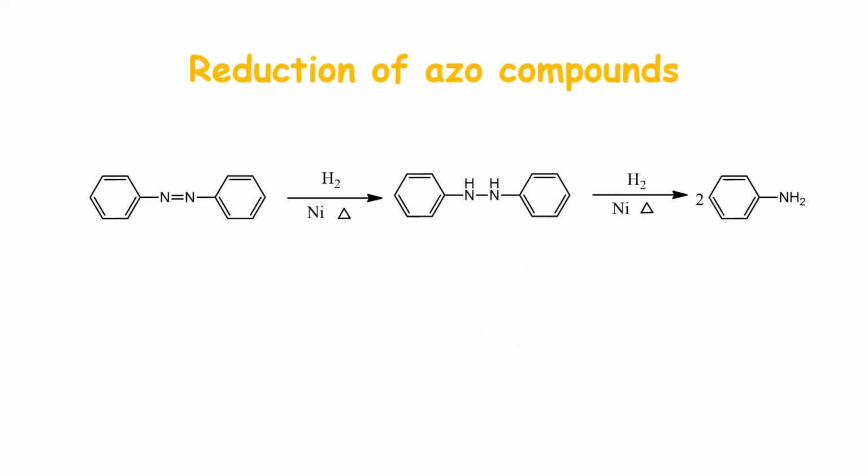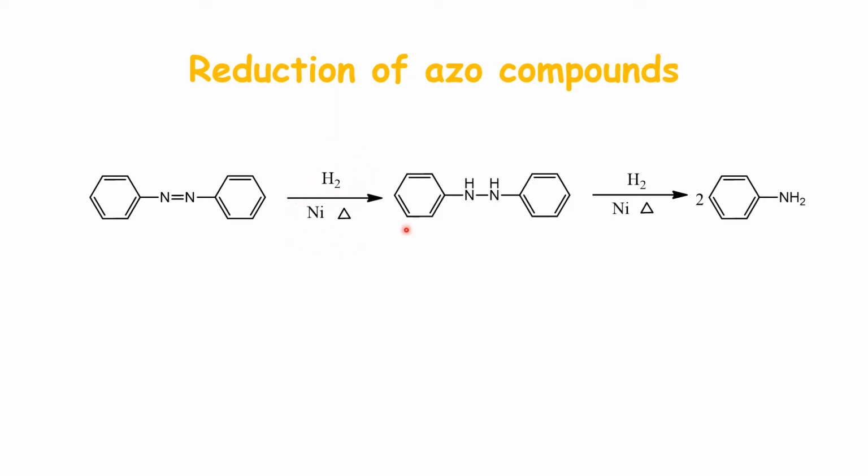The previous two methods are much more common nowadays, that is reduction of nitrobenzene in the vapor as well as liquid phase. They constitute the major method of production of aniline nowadays. Lesser common methods are reduction of azo compounds, wherein, as you know, azo compounds consist of two nitrogens bonded with a double bond.